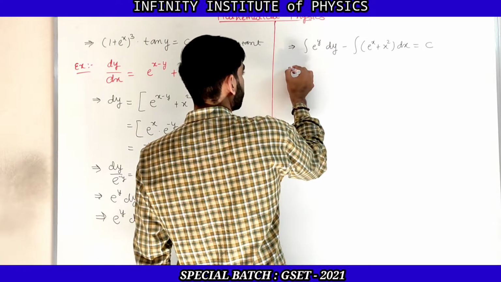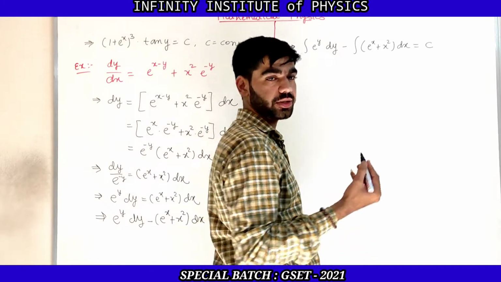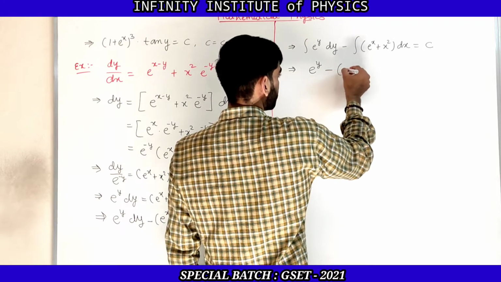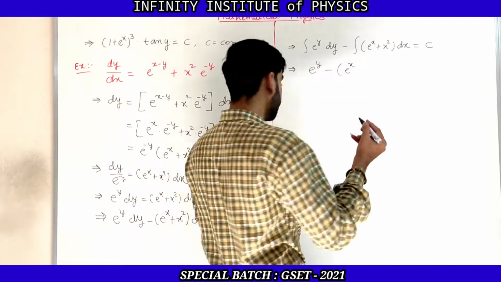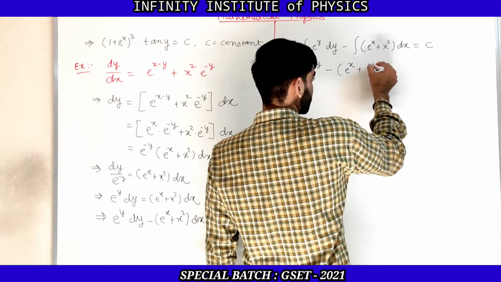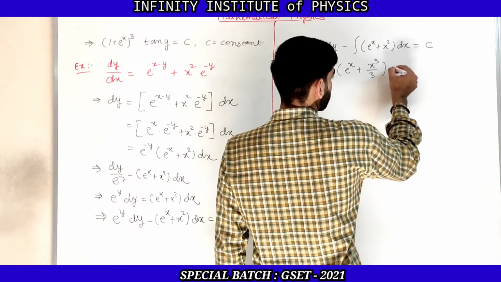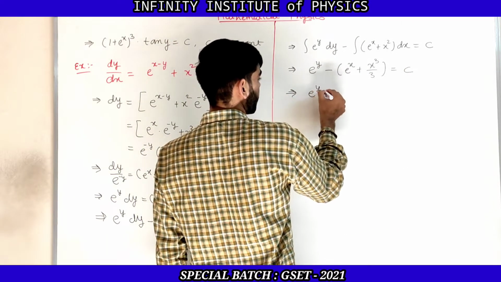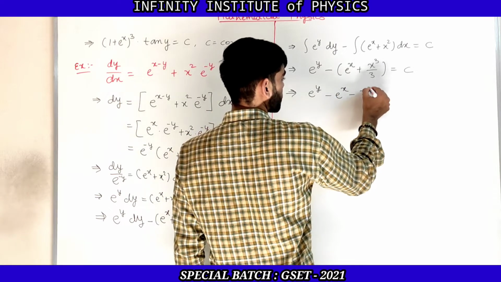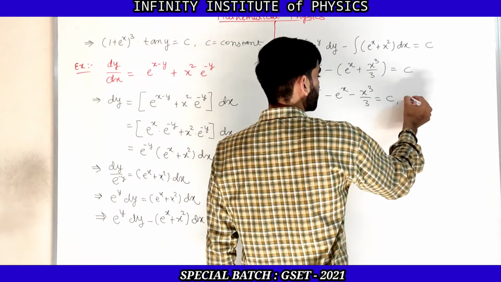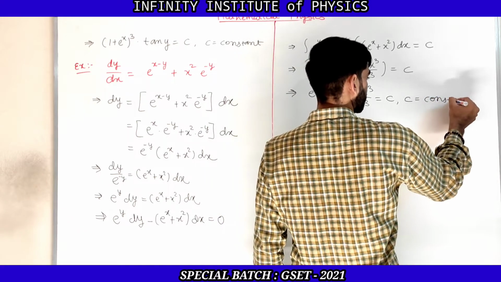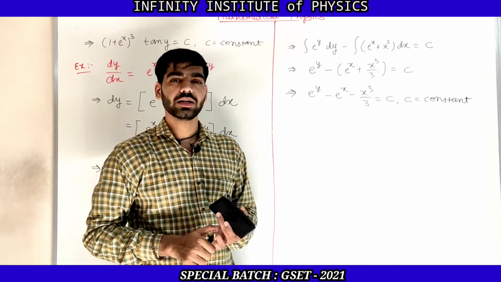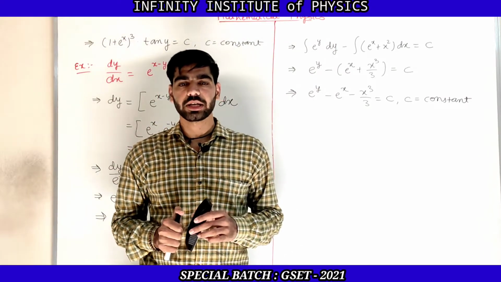Now integration of an exponential term is the exponential term itself, so integration of e raised to y is e raised to y, minus integration of e raised to x, that is e raised to x, and integration of x square, that is x cube by 3, which is equal to c. And now let us multiply the minus inside, then it will be e raised to y minus e raised to x minus x cube by 3, which is equal to c, where c is a constant, and that is the solution of the given differential equation.